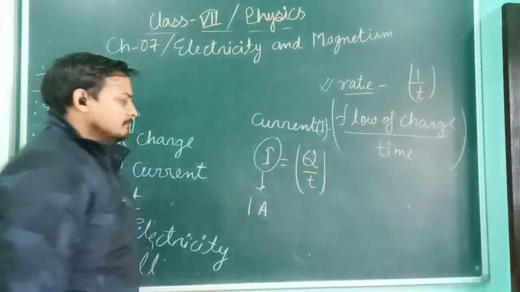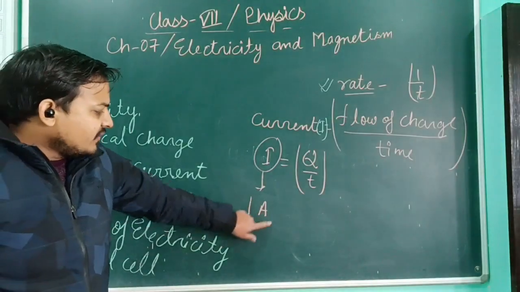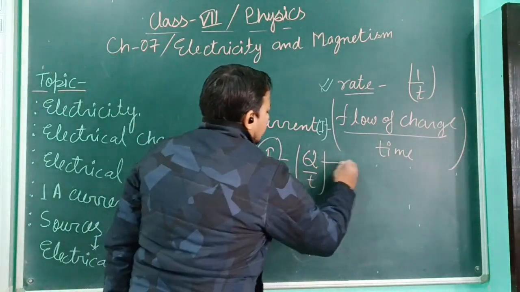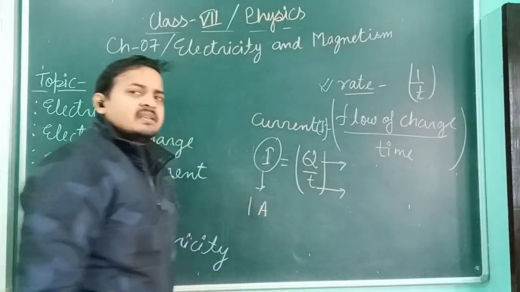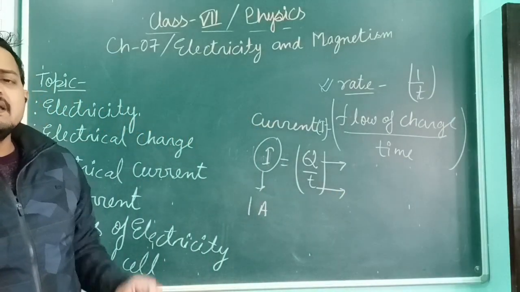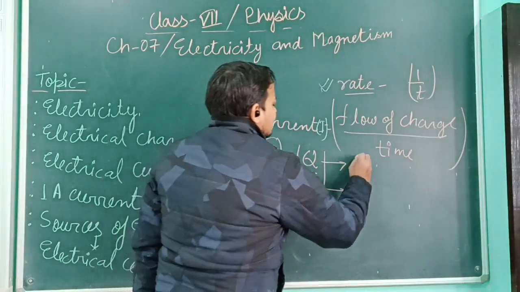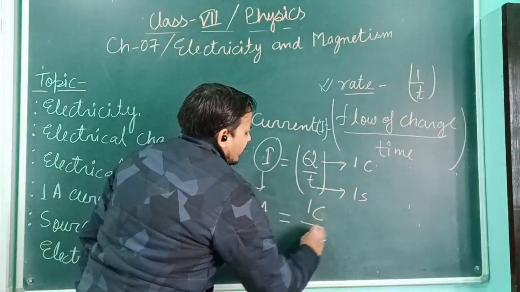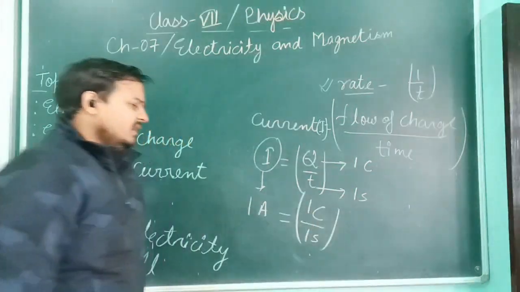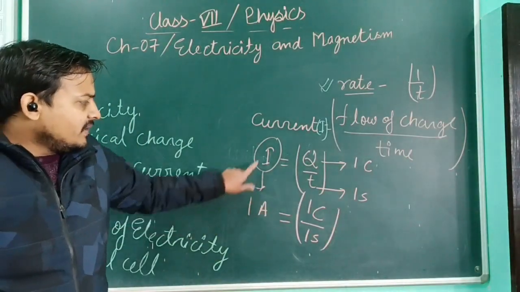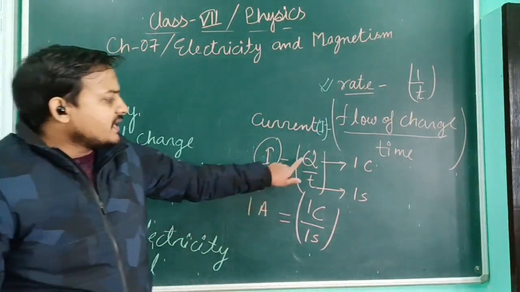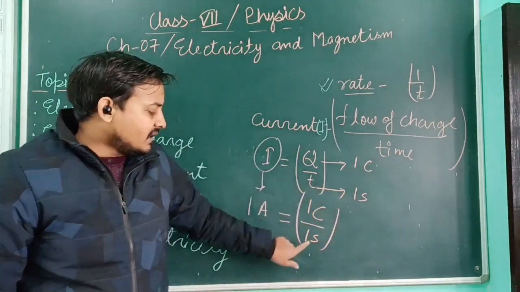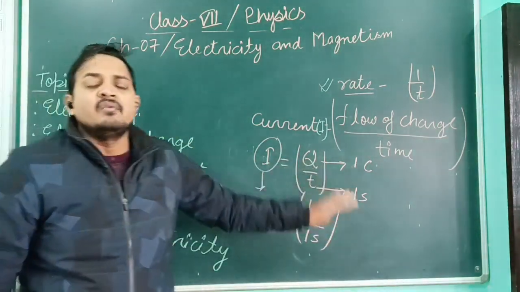Unit means 1. Now tell me a very basic thing. When will this value become 1? Whenever the numerator and denominator have a similar value, we can say a unit value, that is 1. So whenever the charge becomes 1 coulomb and the time becomes 1 second, the overall value becomes 1 ampere.